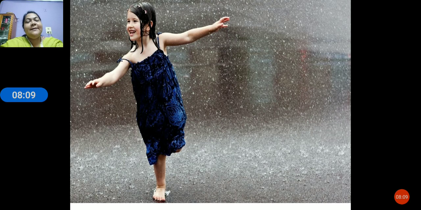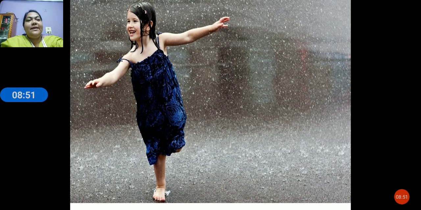Then moving to the next slide, we have the habit of dancing in the rain, children. Most of you might like to dance in the rain, isn't it, children? Yes, we like to dance in the rain, but do you think it is good? It is not at all good, children. We will fall sick, and though we love it, our parents stop us from doing so because we may fall ill. That is what we have seen, the things that we like to do, but our parents stop us from doing. Okay children, so that is likes and dislikes, what we have covered.